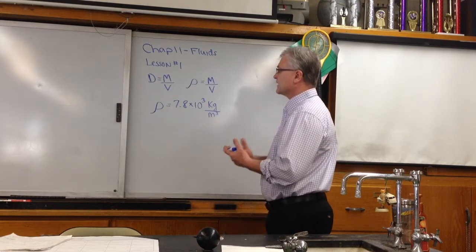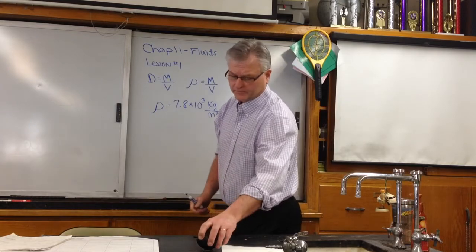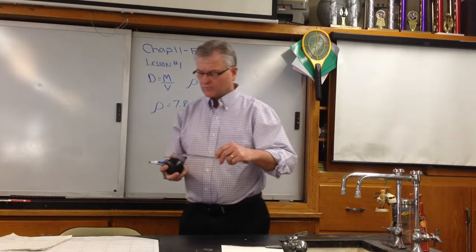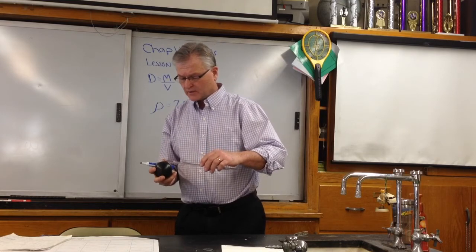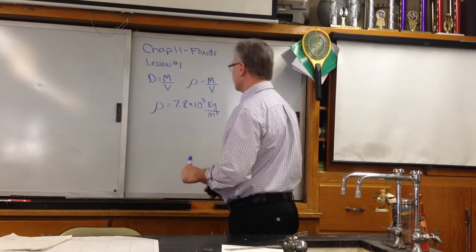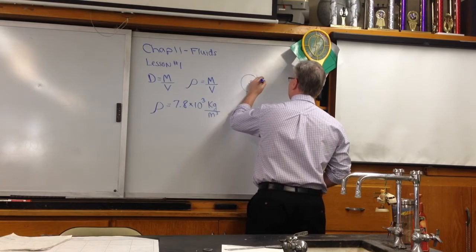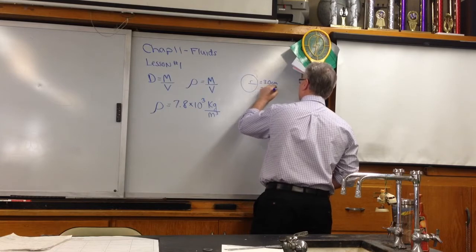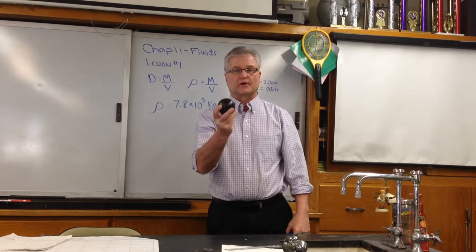Now, if I'd like to know the mass of a cannonball, we could get a ruler and measure it. We notice the radius of this cannonball is 3 centimeters. If I draw that cannonball, that radius equals 3 centimeters, also known as 0.03 meters. Now the question is: how do I find the volume of a sphere?